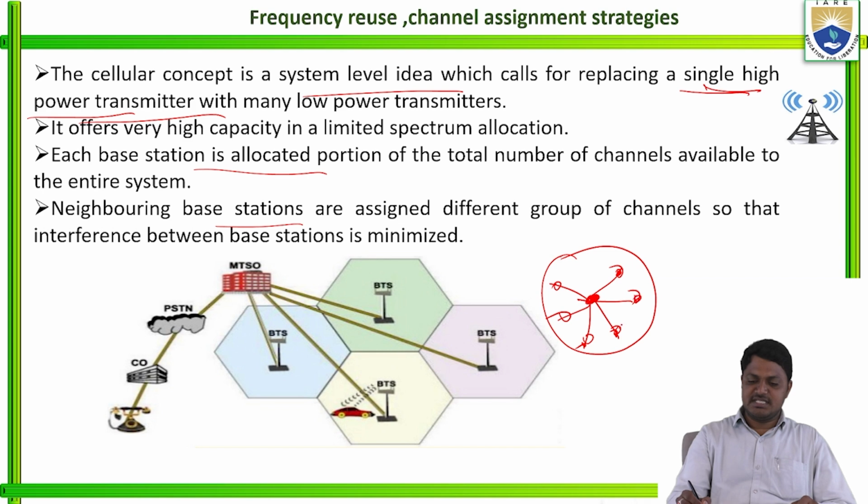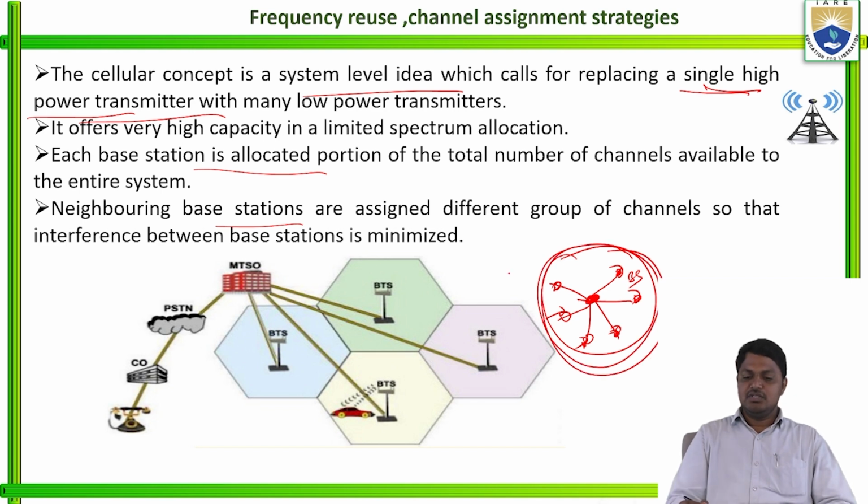The low power transmitters are also called base stations. I assume this is the entire system, so the channels available in it are assigned to each base station.